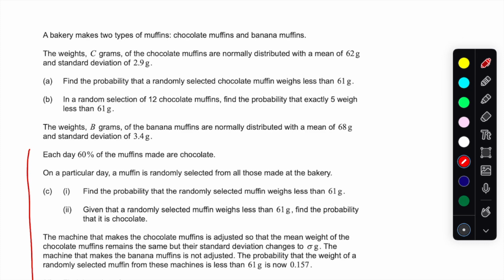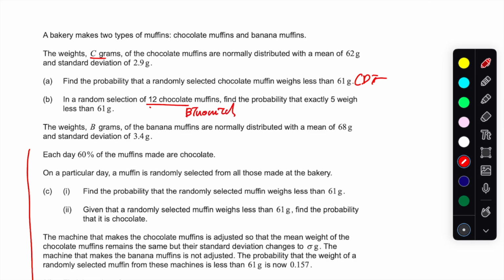And yes, for this one, I just wanted to point out for A and B, I think it's similar to what we have done. So CDF, and then as you can see, now I'm not talking about the weight, I'm talking about the number of them. So from that, instantly, even though the question doesn't tell you that it's binomially distributed, you know this is a discrete random variable. The only thing that we can do with a discrete random variable as an SL student or AA student is something with the binomial.